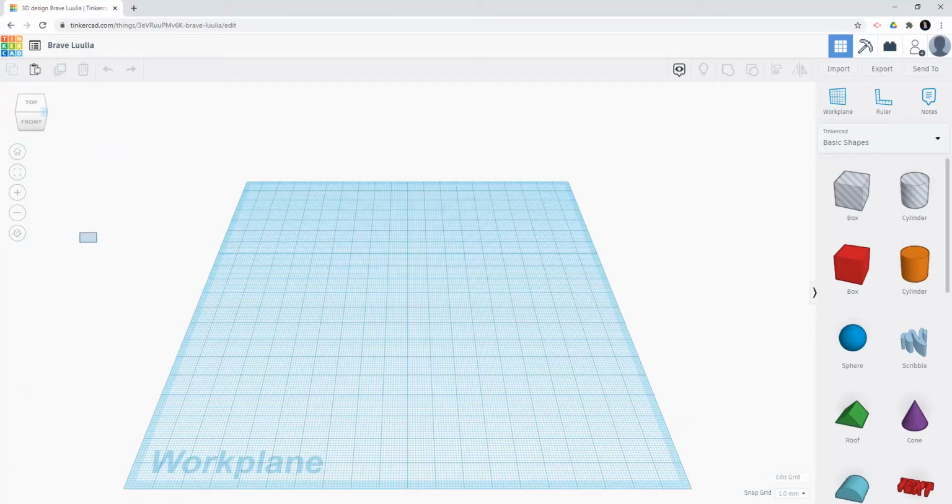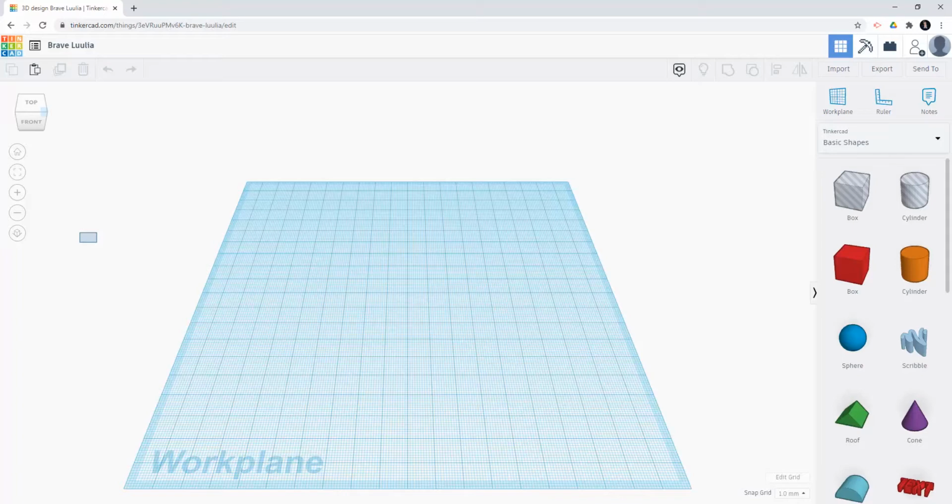In Lesson 1, we learned how to create a Tinkercad account and went to this page. First of all, let's learn about the interface of Tinkercad. On the home page here, you will see there is a work plane in blue color. This is where we can put different 3D objects together and form another 3D object.